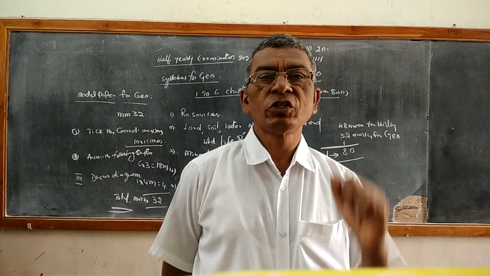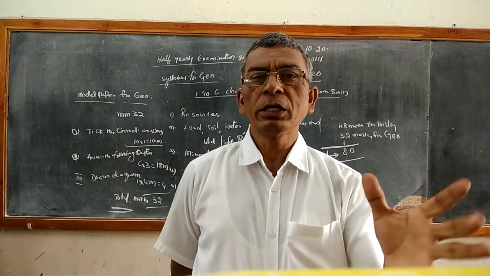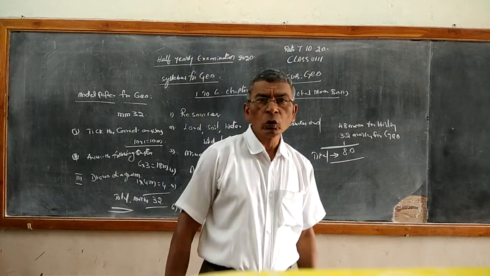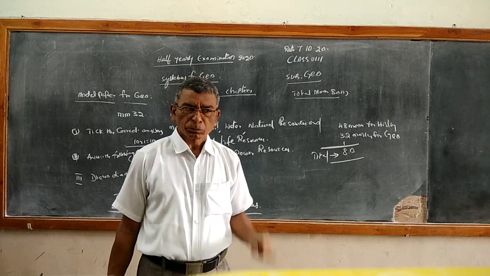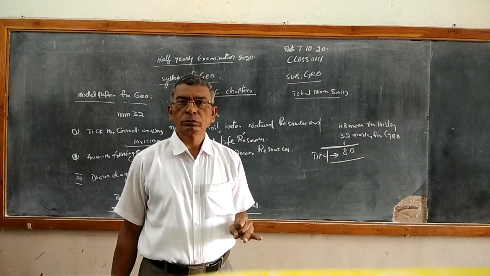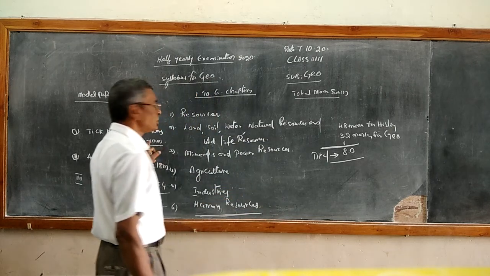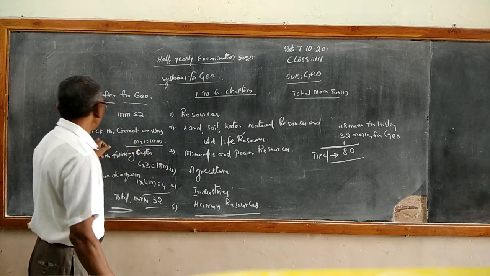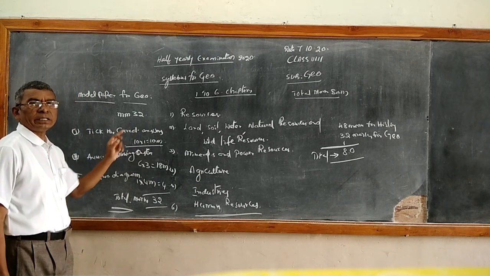You have to choose the correct one and tick it. You practiced that in the last monthly test and even the periodic test. Clear? So there will be 10 questions, 10 into 1, 10 marks.